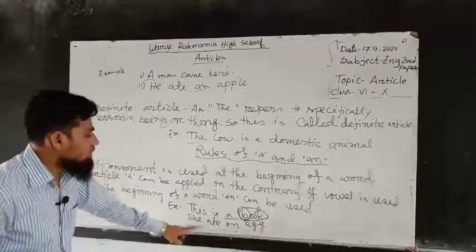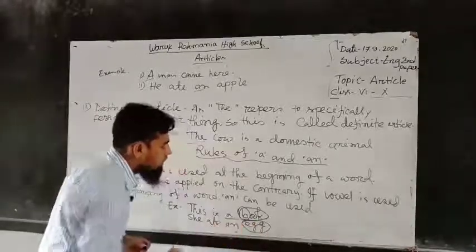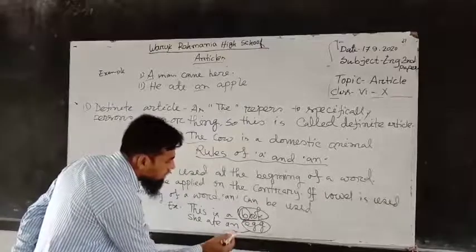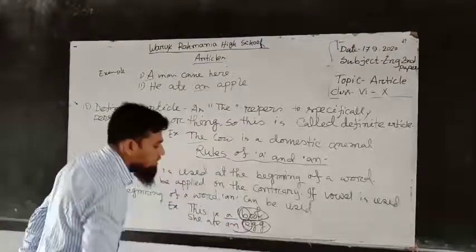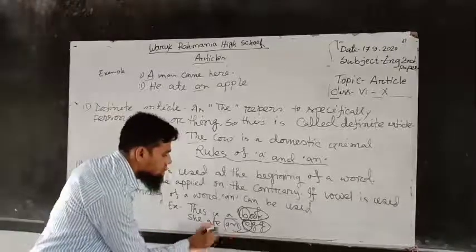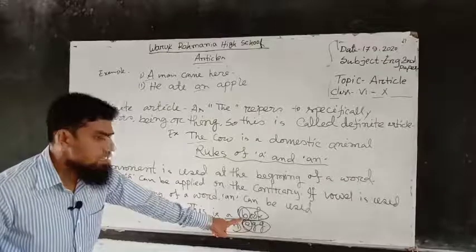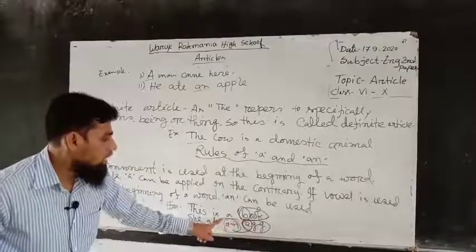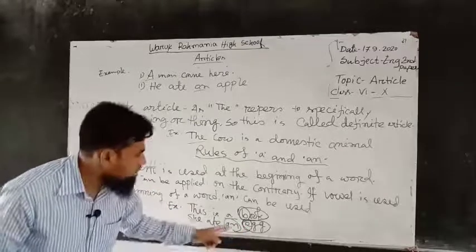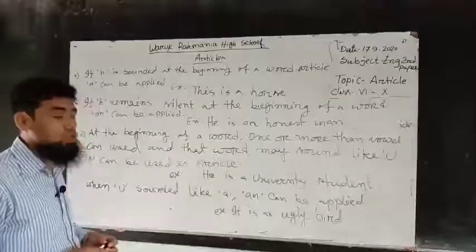And next, she ate an egg. Here egg is a noun, and we use the article before the noun. The beginning letter of this noun is a vowel, so we have to use an. That means if the beginning letter is a consonant, we have to use a. If the beginning letter is a vowel, we have to use an. Dear students, rule 2.